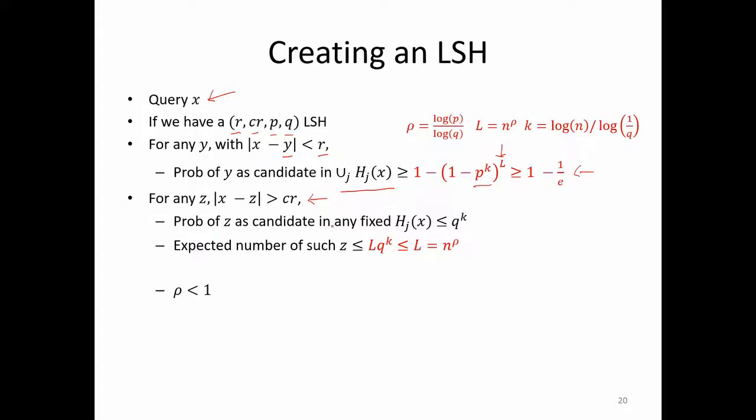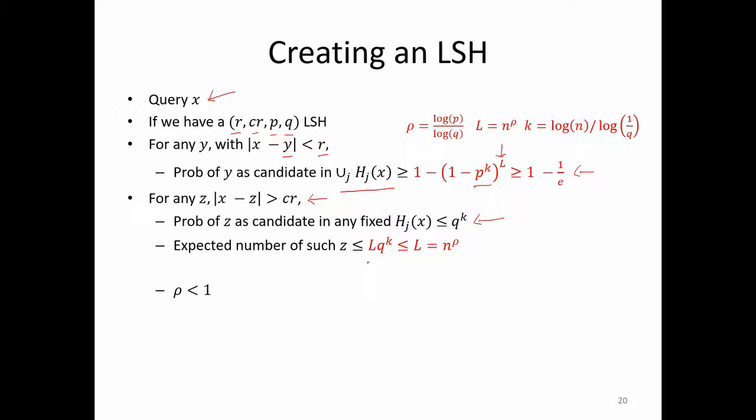The chance that z will come up as a candidate in any one of the hash tables is less than q to the power k, because the chance that it will clash with x in one of the hash tables is at most q.